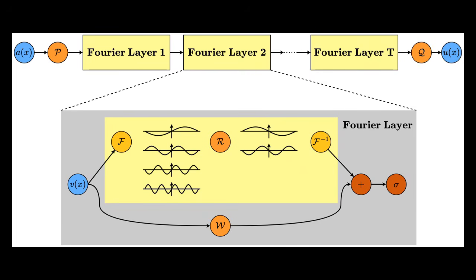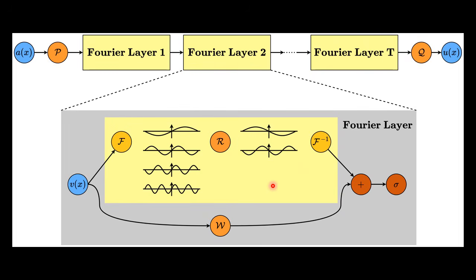So one of the most successful implementations is the Fourier neural operator or FNO. The key idea comes from Fourier analysis. We know that convolution in the spatial domain becomes multiplication in the Fourier domain. This allows us to model global interactions efficiently. The architecture works as follows. First, the input function is lifted into a higher dimensional representation using a simple linear layer or MLP. Then the model applies several Fourier layers.